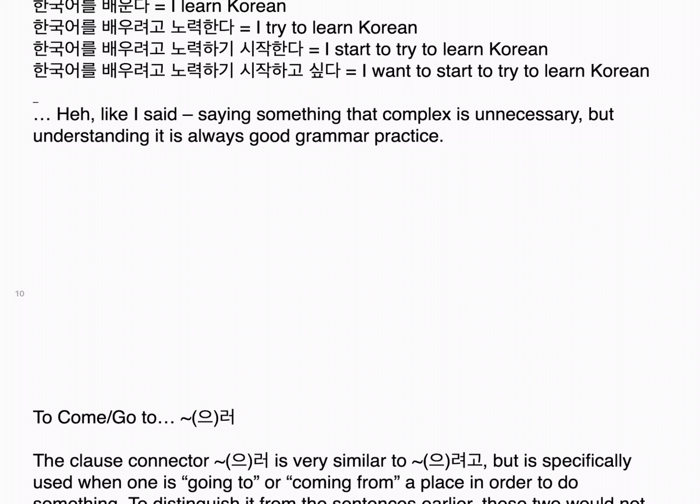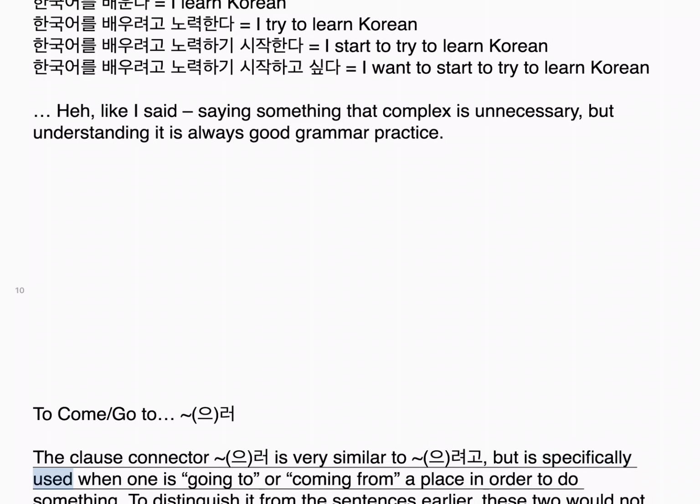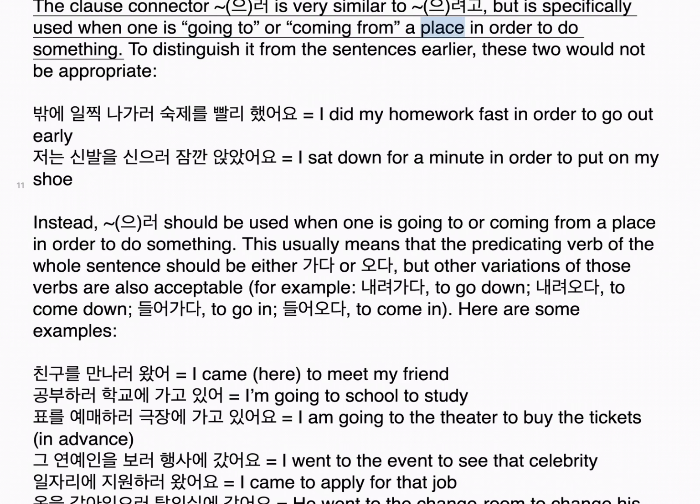Like I said, saying something that complex is unnecessary, but understanding it is always good grammar practice. To come, go to. The clause connector 으러 is very similar to 으려고, but is specifically used when one is going to or coming from a place in order to do something. To distinguish it from the sentences earlier, these two would not be appropriate.